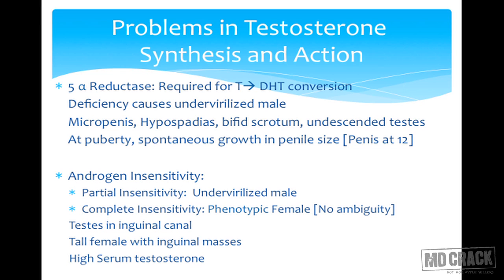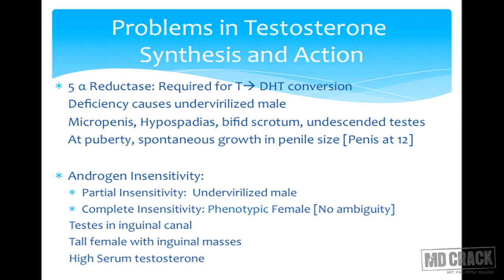Moving ahead, an undervirilized male who has problems in testosterone development but not a CAH. So there are two conditions. Firstly, 5-alpha reductase deficiency, where there is a problem in the conversion of testosterone to dihydrotestosterone. Dihydrotestosterone is the active and most potent form of testosterone which gives rise to male external genitalia development.